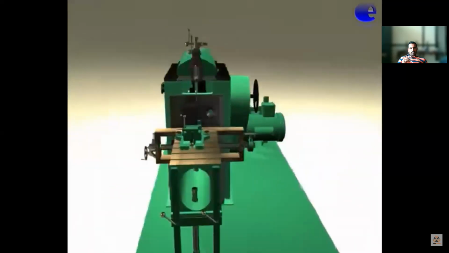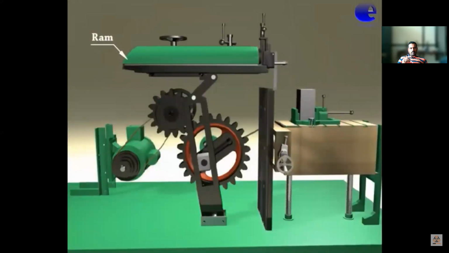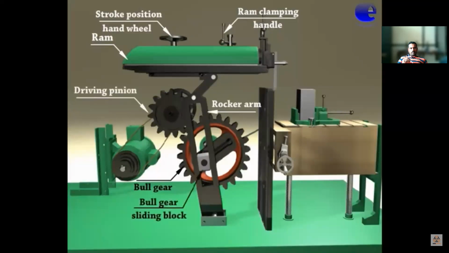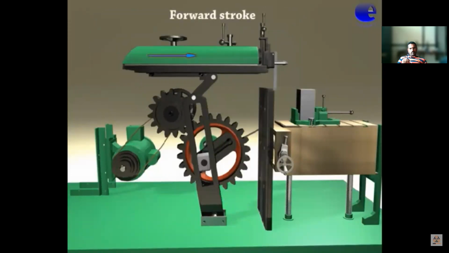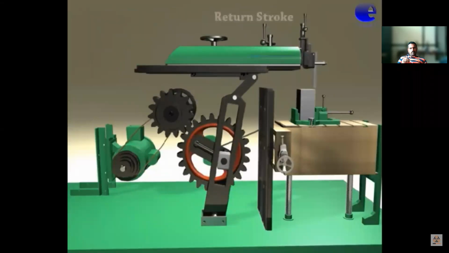The parts of the crank and slotted link mechanism are ram, stroke position hand wheel, ram clamping handles, rocker arm, bull gear, driving pinion, bull gear sliding block, crank pin, table, forward stroke, return stroke.